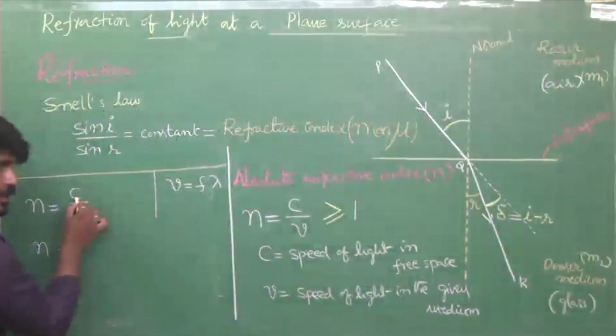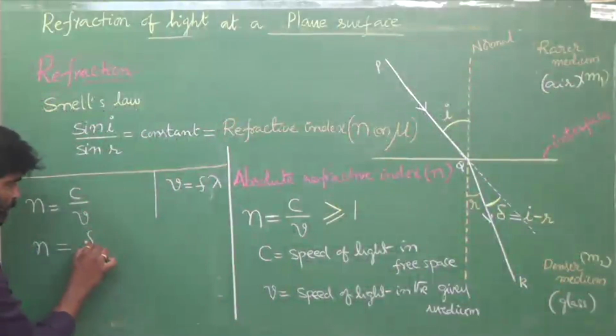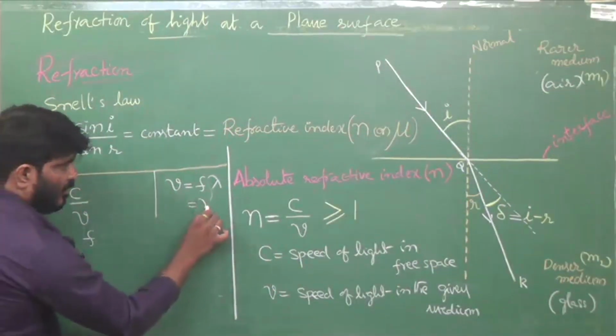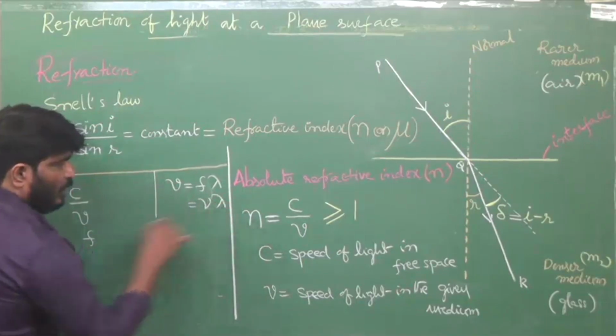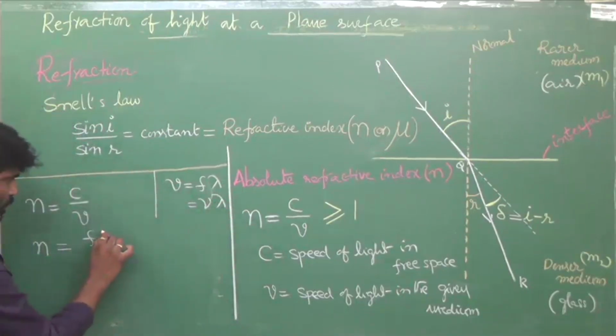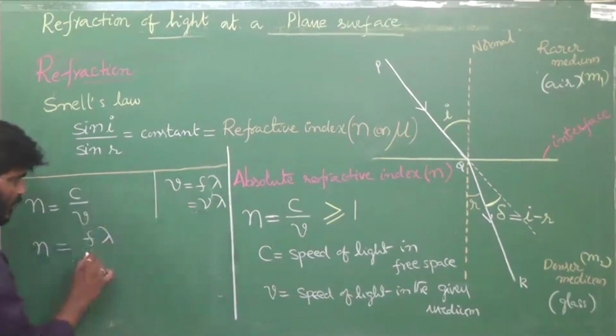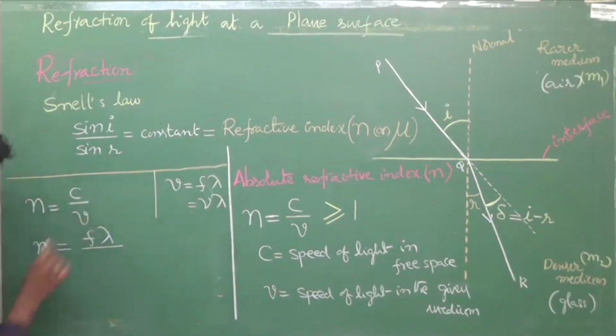So actually you have to write nu lambda, as I said in one of the previous classes, but I will use F because V is also there and there is a chance of getting confused. That's why I am using this F lambda. Lambda is the wavelength of light in vacuum.